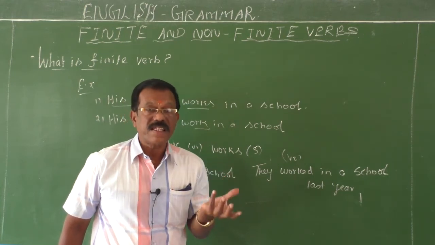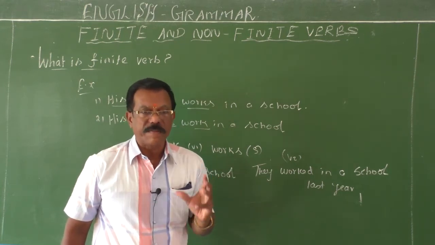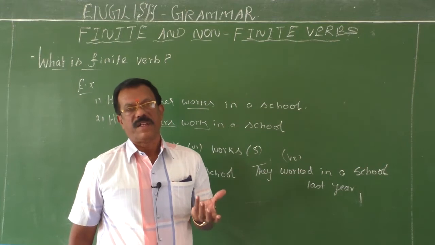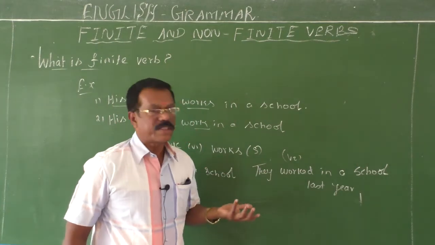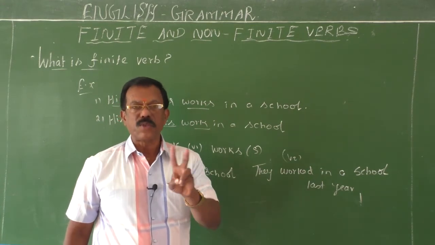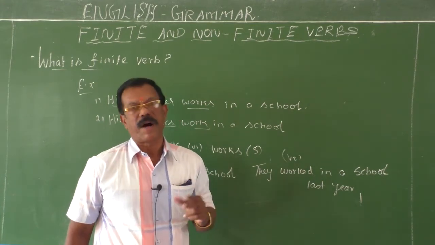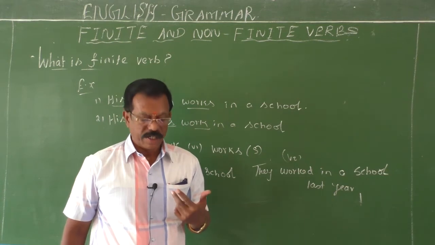It changes its form. When the subject is singular, it is in singular form. When the subject is plural, it takes plural form. It also shows the tenses. A finite verb shows two tenses, present and past. Okay, could you follow me, children?